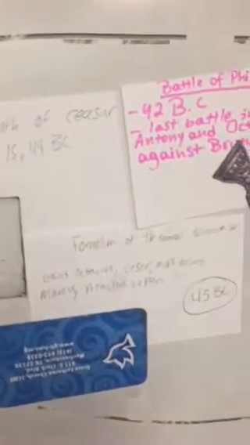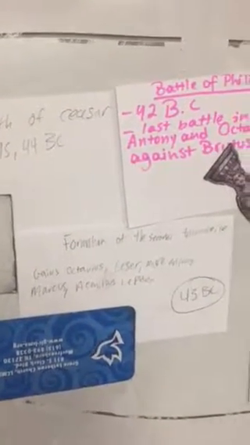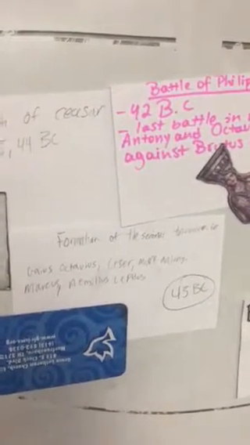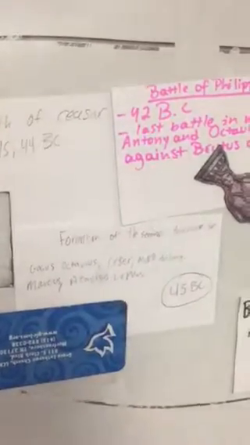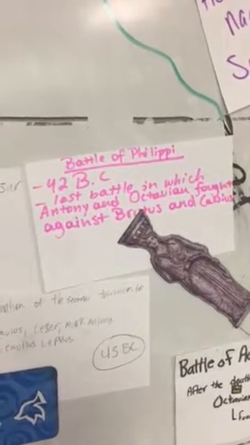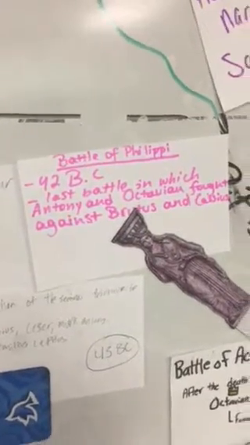And then in 43, the second triumvirate was formed, consisting of Gaius Octavius Caesar, Mark Antony, and Marcus Lepidus. The Battle of Philippi took place in 42 BC. It was the last battle in which Antony and Octavian would fight against Brutus and Cassius.